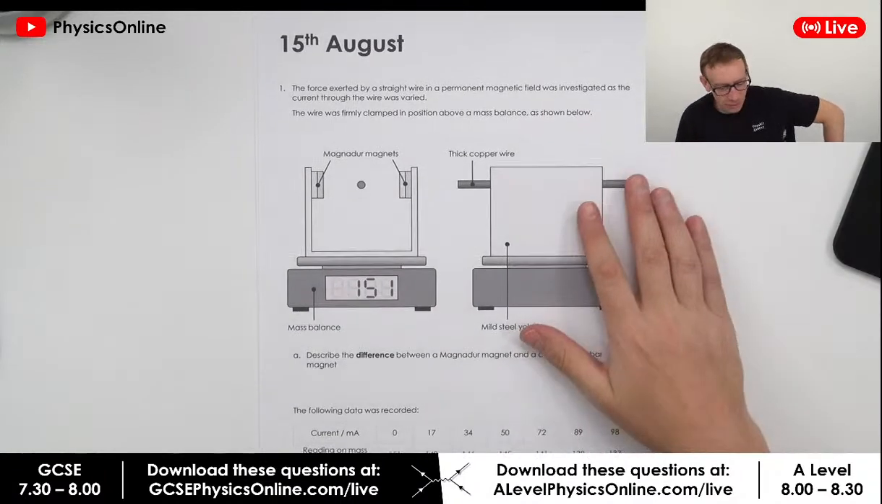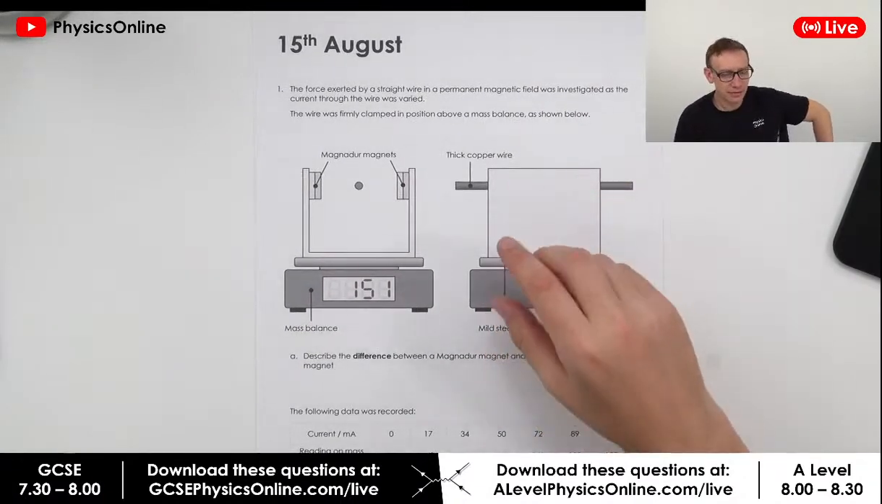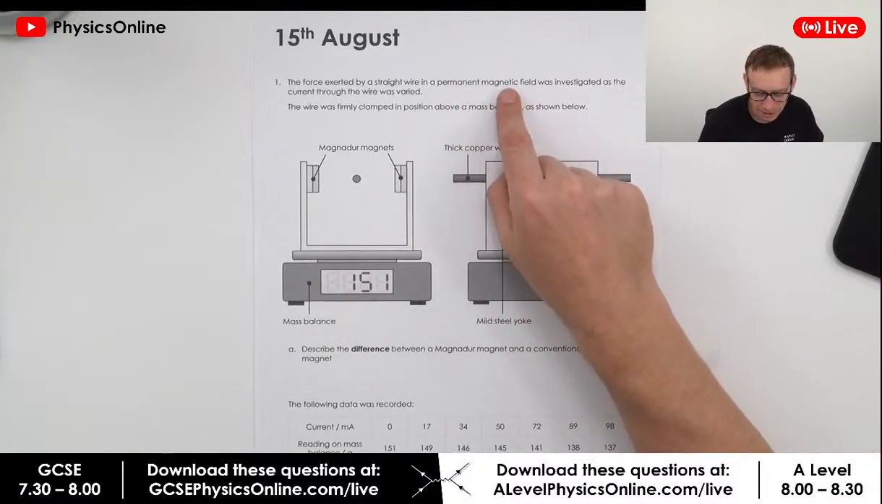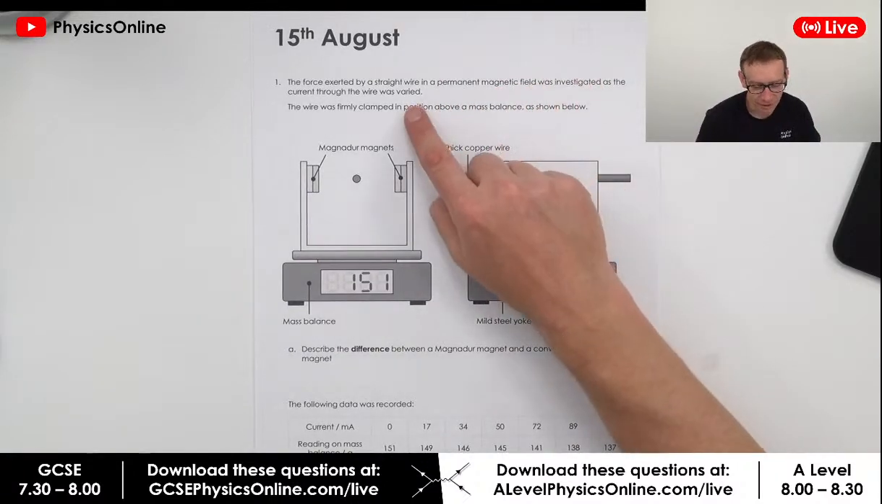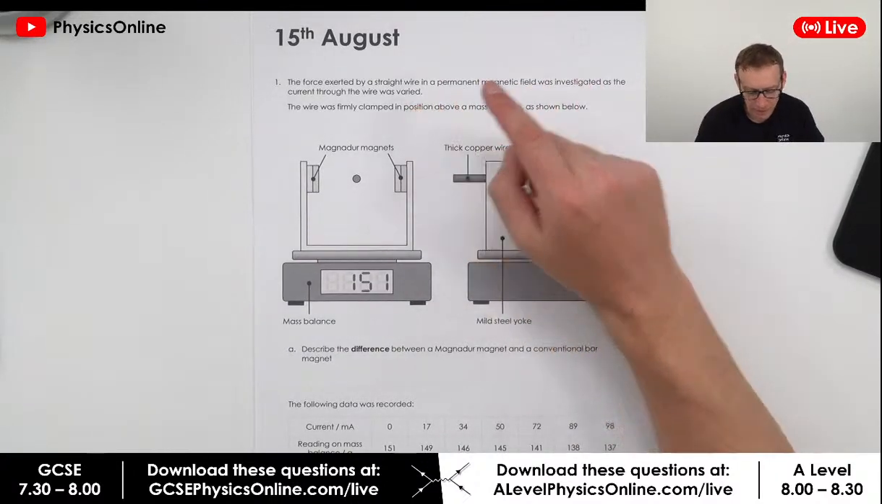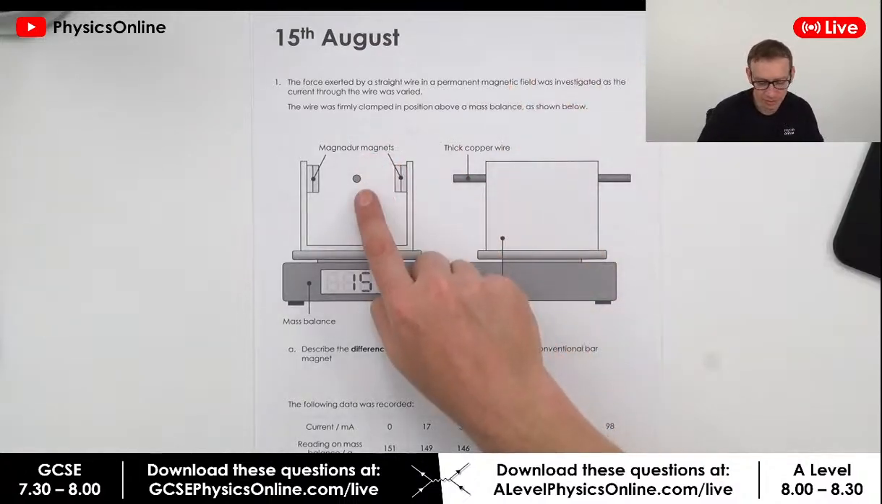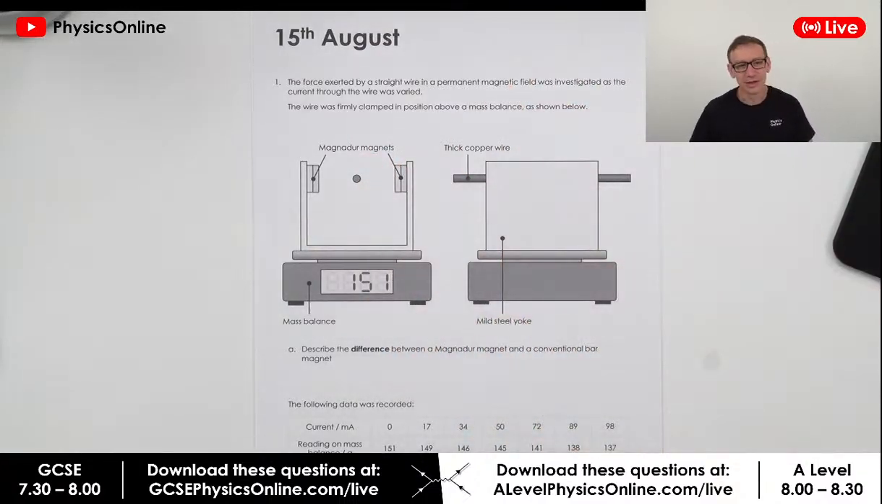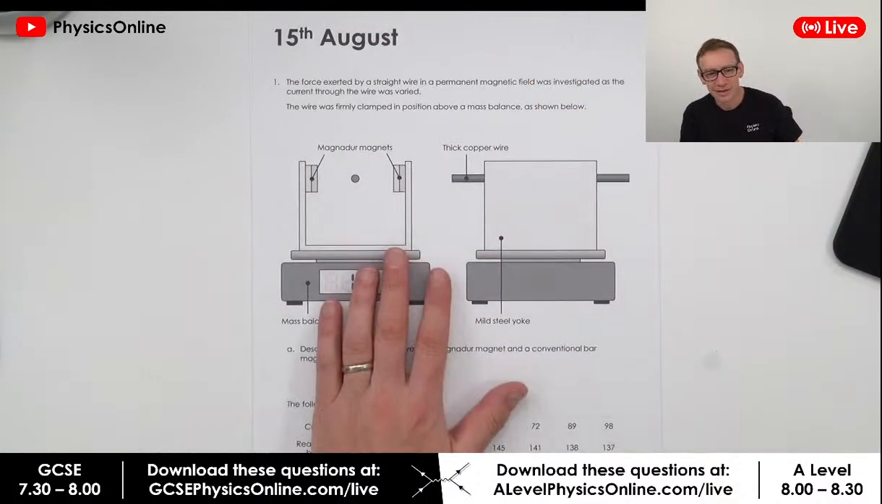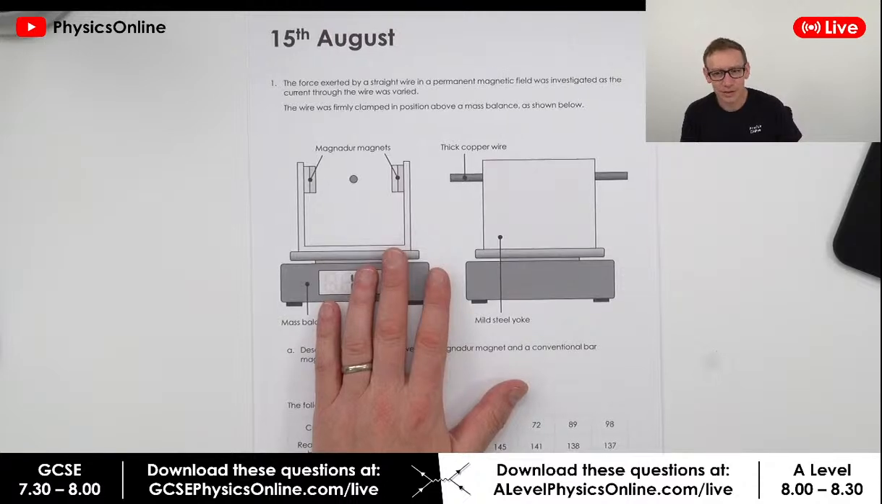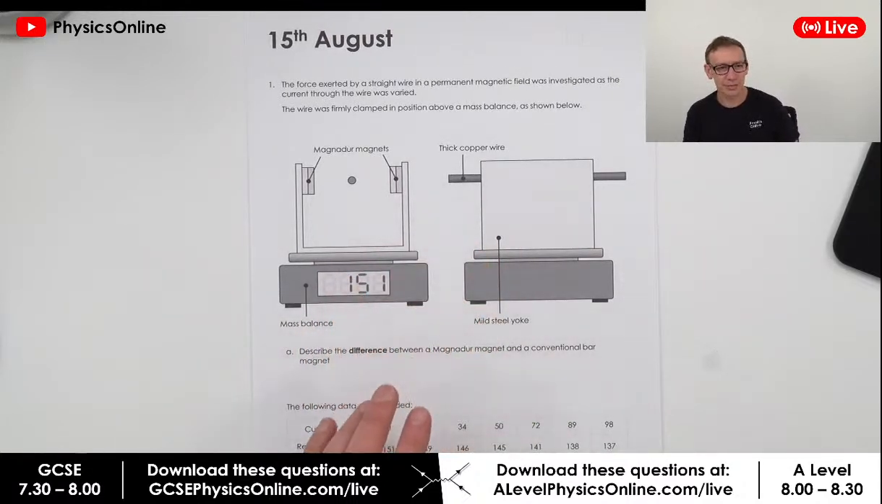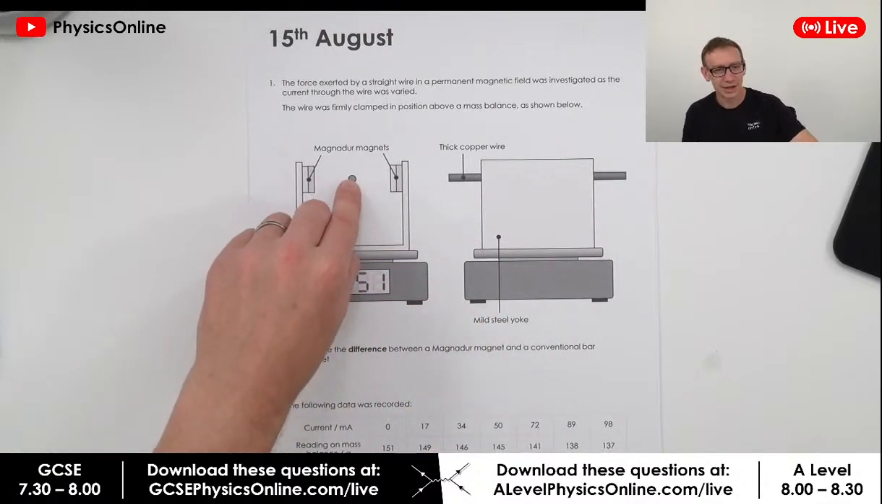Right, so the force exerted by a straight wire in a permanent magnetic field was investigated as the current through the wire was varied. The wire was firmly clamped in position above a mass balance as shown below. So I suspect a lot of you watching this will have done something like this, where you basically have this wire.